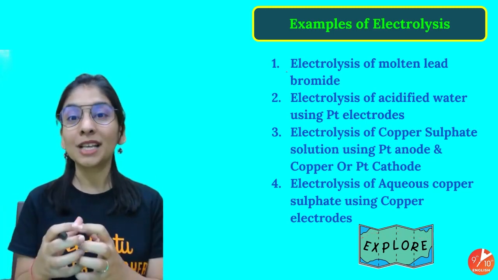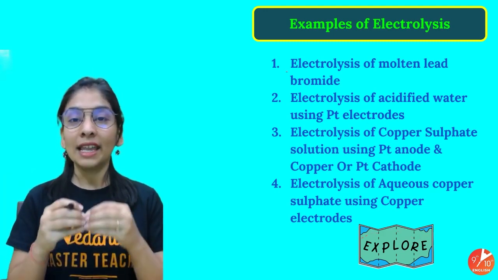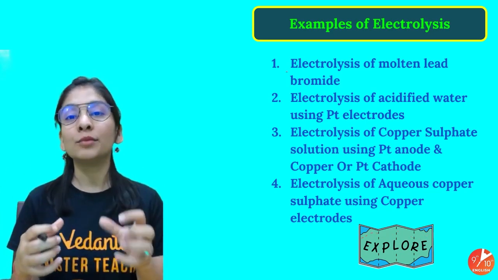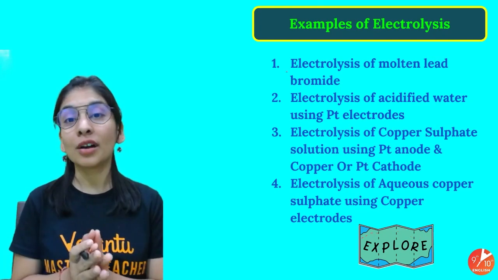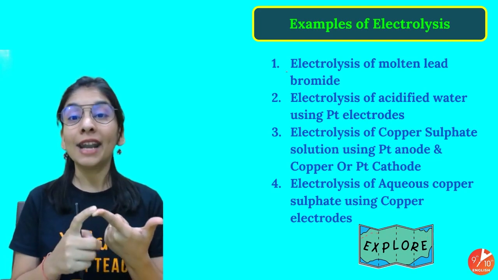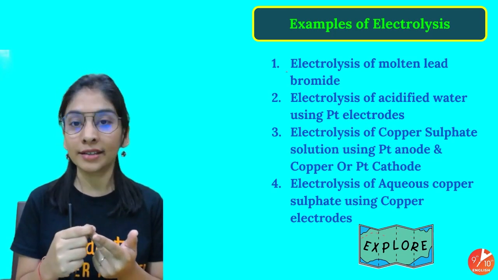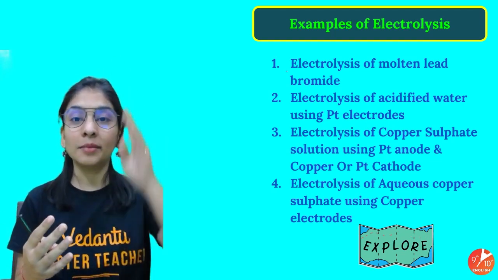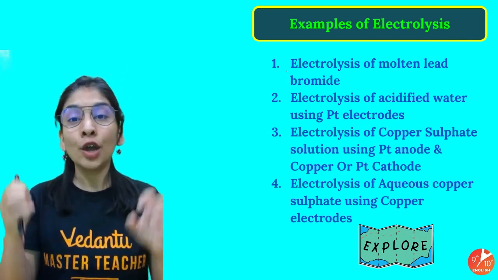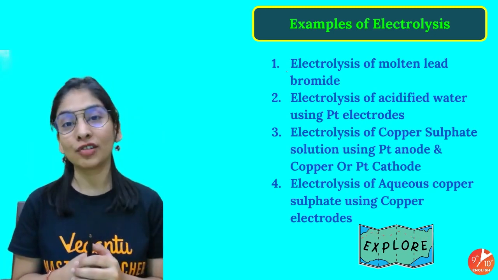Okay, students, as ma'am told in the last session itself, which I took on the Hindi channel, all the videos, there must be a compilation, please follow it. We started preferential discharge of ions. If there is a competition between cations and anions in the electrolyte, which one will move to the cathode and anode respectively. We did talk about all the factors affecting it, like concentration of your electrolyte, your active or inert electrode also plays a role, and apart from that, the electrochemical series. Whichever ion is coming at the bottom, at the below part of your electrochemical series, whether in the cation series or anion series, will always be discharged at the respective electrode. Do remember this fact. I will show you the electrochemical series again.